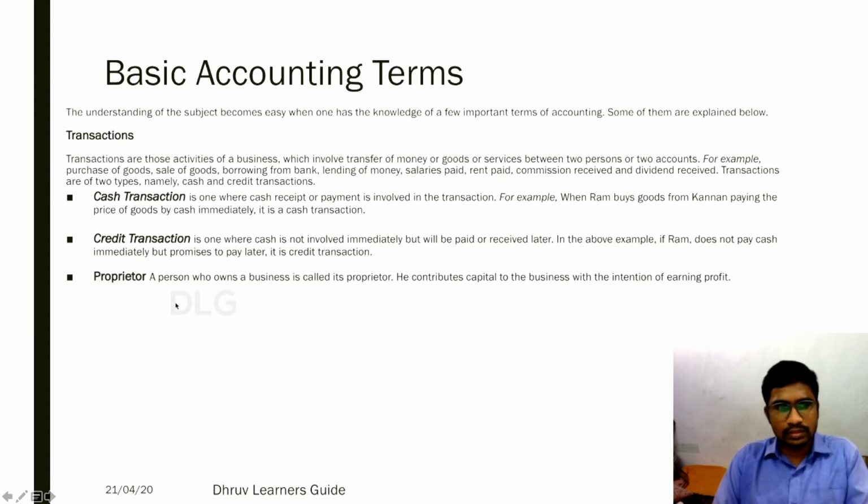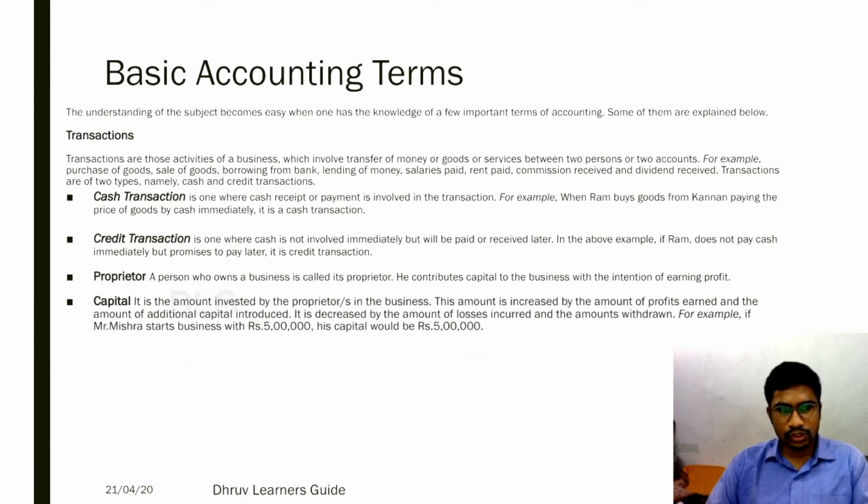The next accounting term is person. A person who owns a business is called its proprietor. He contributes capital to the business with an intention of earning profits. So the proprietor is the one whose main motto is to earn profits. Next is capital. What is capital? Capital is the amount invested by the proprietor in the business. This amount is increased by the amount of profit earned and the amount of additional capital introduced. It is decreased by the amount of losses incurred and the amounts withdrawn.